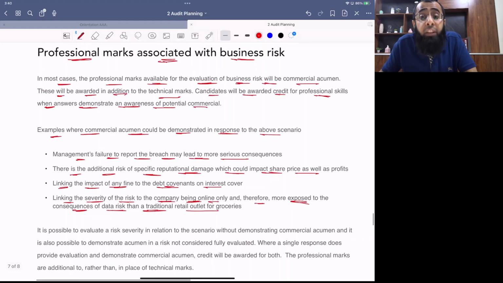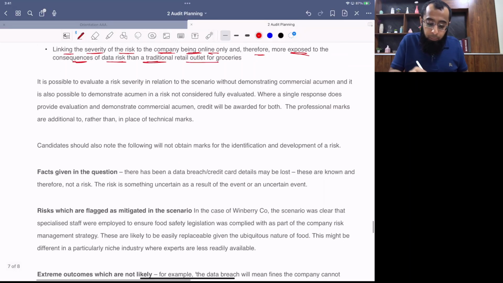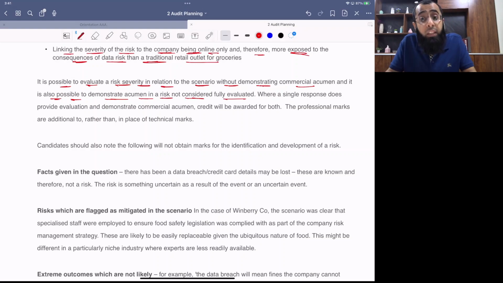So you get professional skill marks on your existing drafting. You just have to show that you relate to the scenario well, you evaluate it. You have that commercial approach to evaluate the risk in a better manner. Okay? It is possible to evaluate a risk severity in relation to the scenario without demonstrating commercial acumen. And it is also possible to demonstrate acumen in a risk not considered fully evaluated.